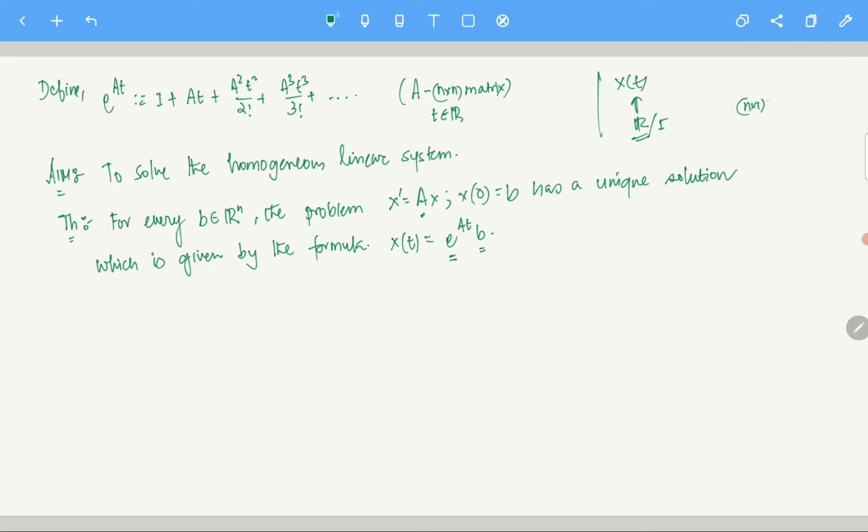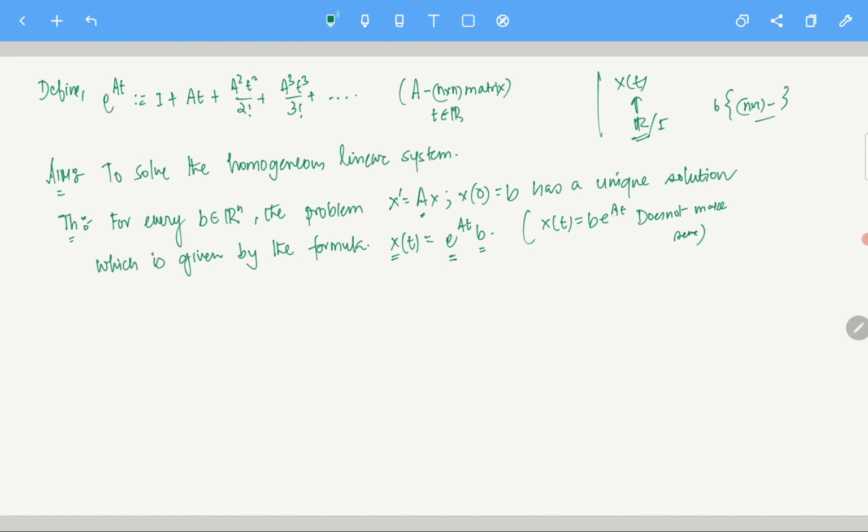So that's basically a column vector. B has to be a column vector, right? Otherwise that thing won't make sense. So basically X will also be a column vector, okay? So don't write it, please. Remember, x(t) equals b e power At does not make sense. It makes sense only in this case, okay?